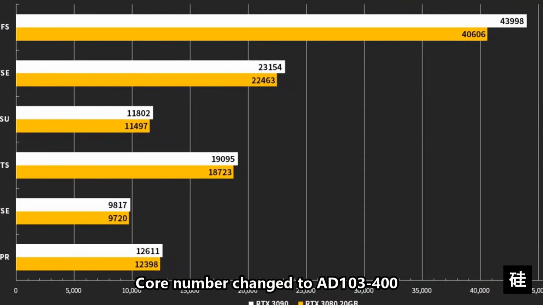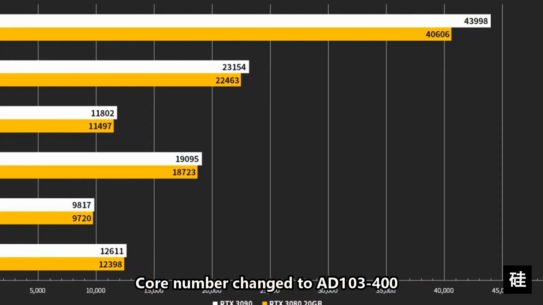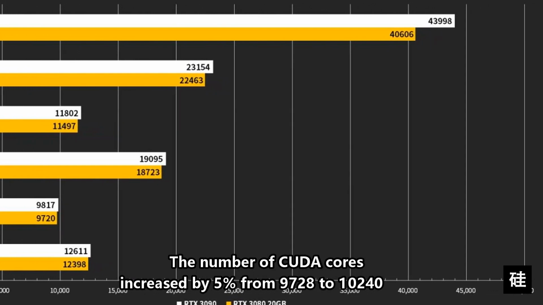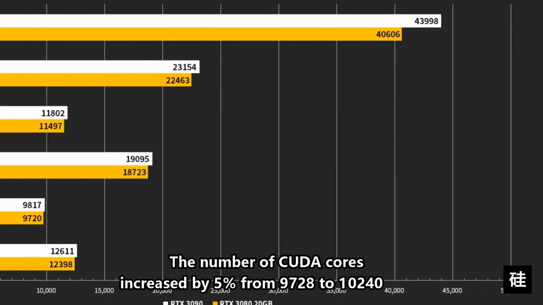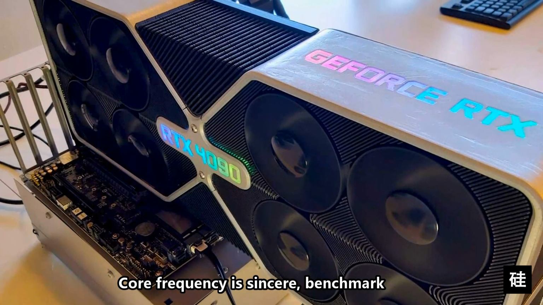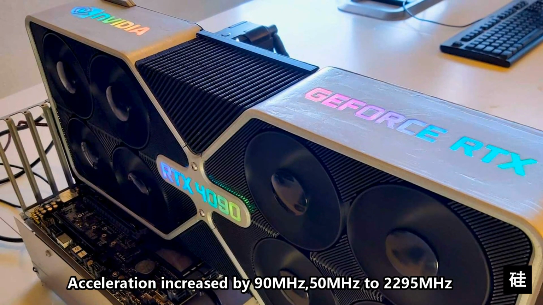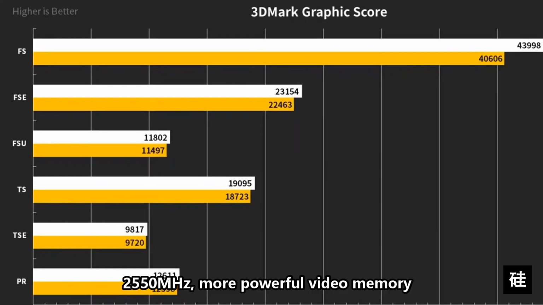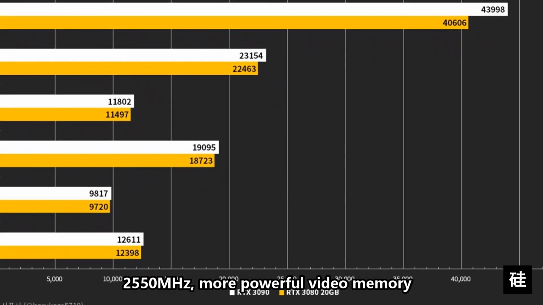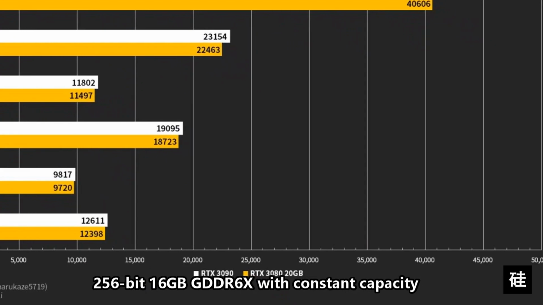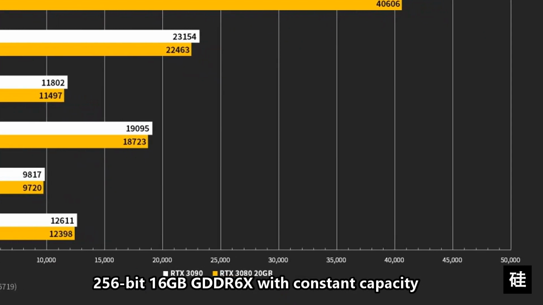Core number changed to AD103-400. The number of CUDA cores increased by 5% from 9,728 to 10,240. Core frequency is the base, acceleration increased by 90 MHz, 50 MHz to 2295 MHz, 2550 MHz. More powerful video memory: 256-bit 16GB GDDR6X with constant capacity.